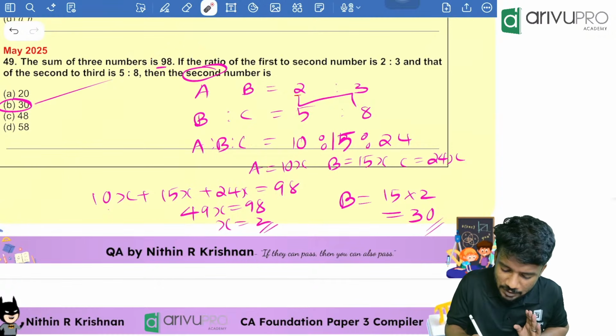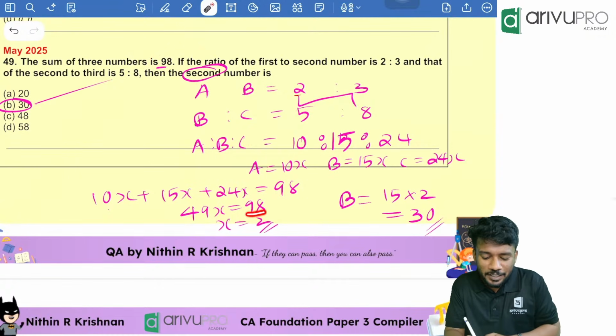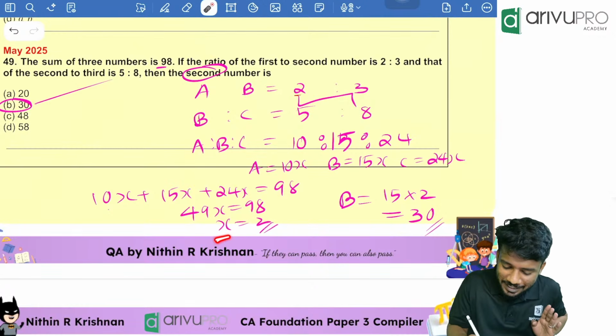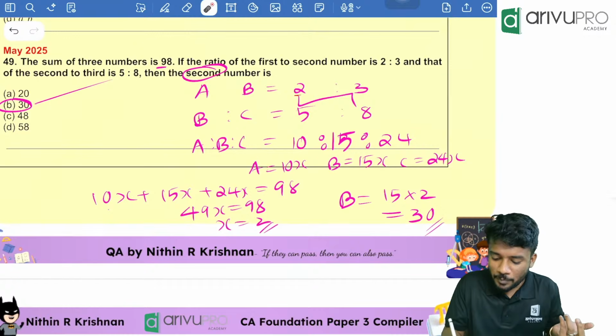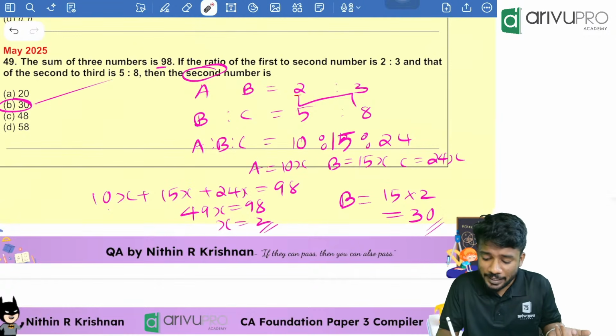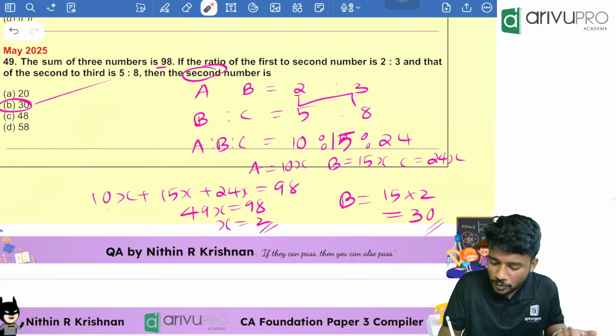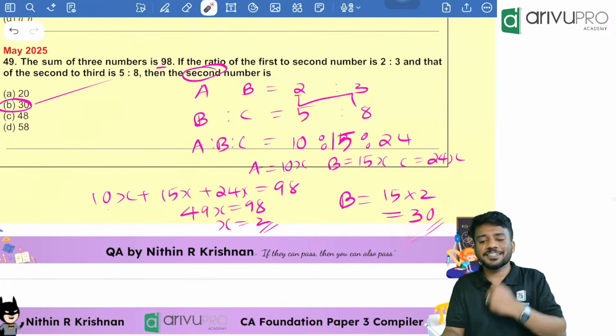So we got 49x is equal to what? 98. From that, x is equal to how much? 2. Now the question is what? The second number is how much? The second number is 15 into x. So instead of x, you will put what? 2. That means 15 into 2, 30 is your answer.